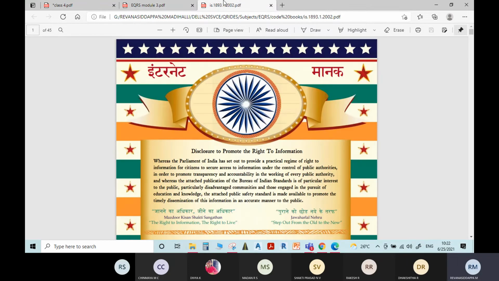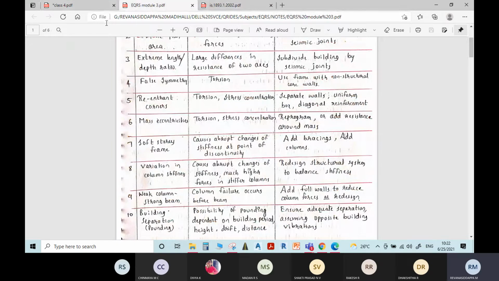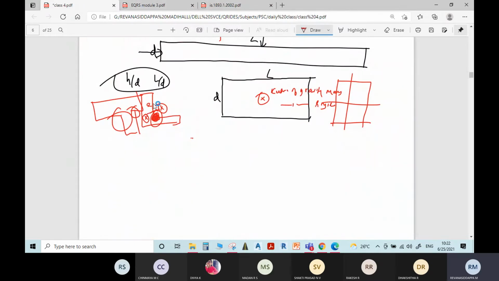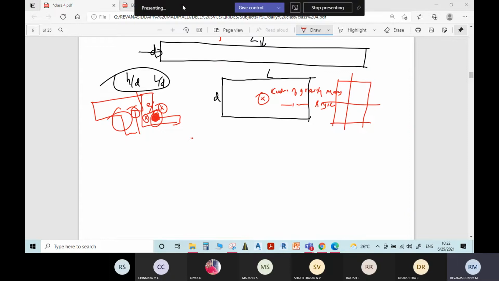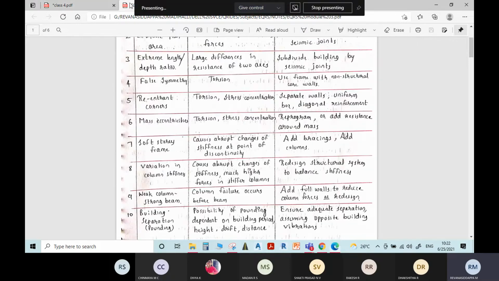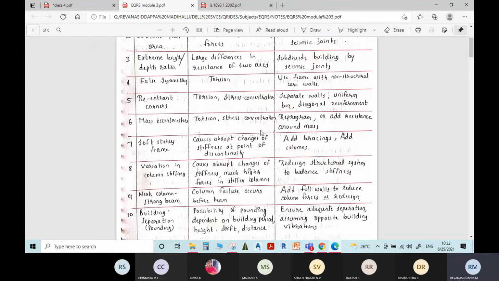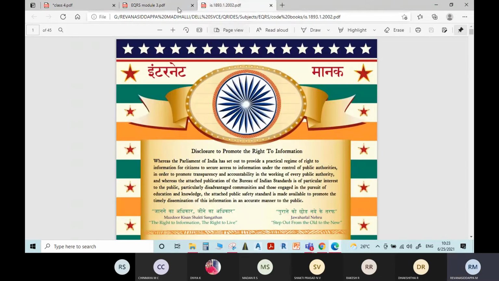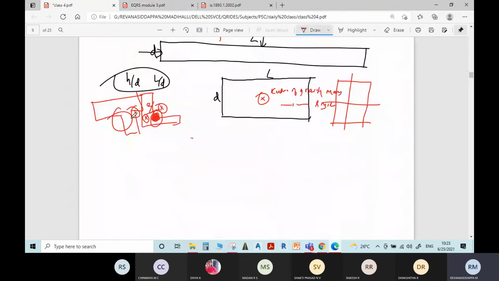As you get different locations for the center of mass and center of rigidity, the distance between the two points is called eccentricity. Because of that eccentricity, there will be torsion or stress concentration in the structure. The remedy for this is to reprogram or add resistance around the mass. If there is high mass concentration at a particular floor, we have to make the structural elements strong at that floor. We have to design for the worst case. By doing that we can avoid the failure.